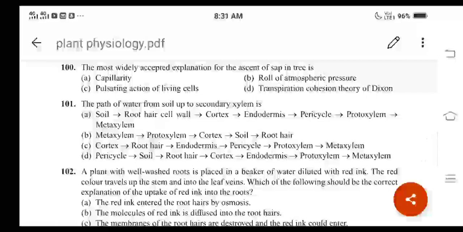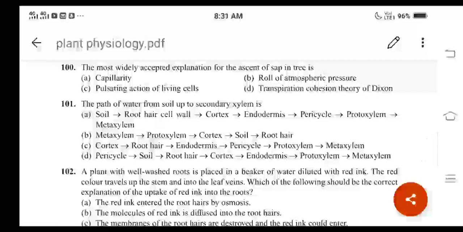And next question, question number 101. The path of water from soil up to secondary xylem is, right? Secondary xylem means in root the metaxylem will be there, right? Protoxylem and metaxylem, right?